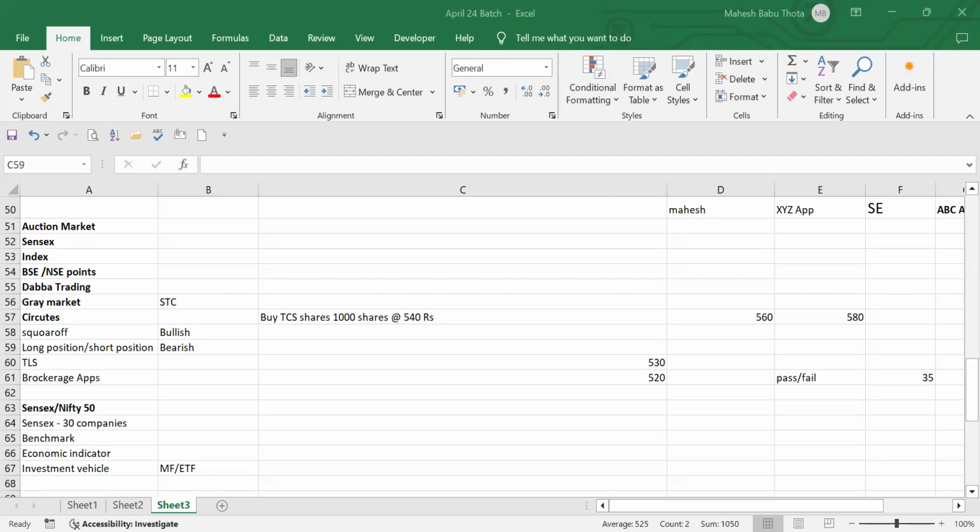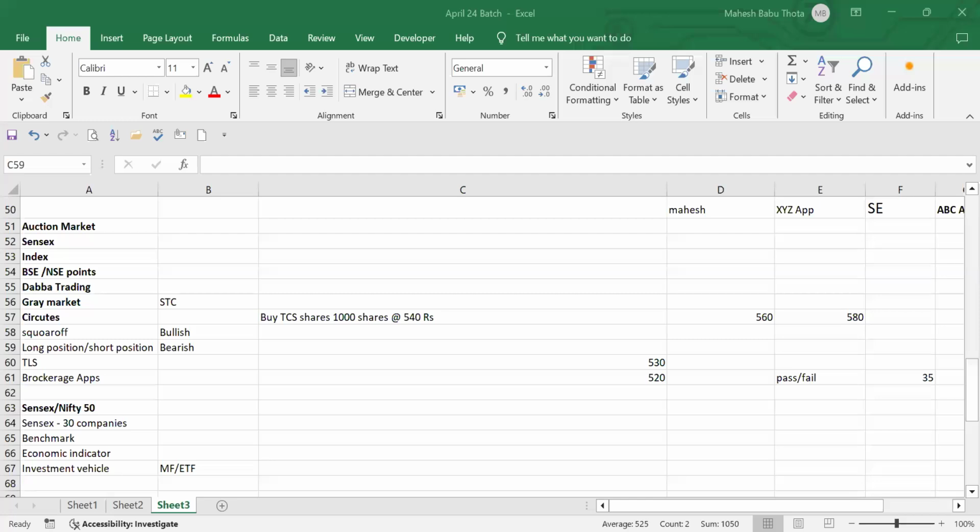See, in short selling, I mean short position, we already discussed short selling, right? What can we do in short selling? Without owning shares in our account, we can sell the securities. It is basically selling securities that are not available in your hand. That is called short selling. A short position is the same thing. We are not having any shares, still we are selling them. But the expectation is that prices will go down so that I can purchase the securities back and make a profit. That is the intention of short position and short selling.